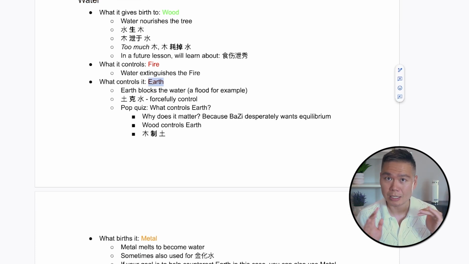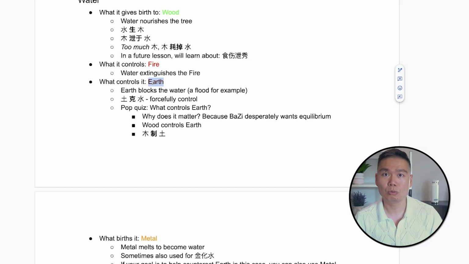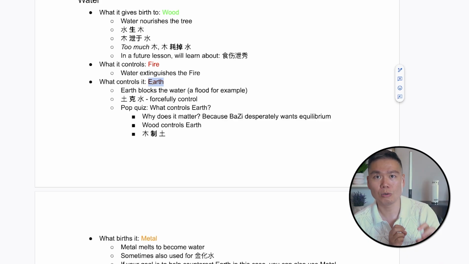That means something is attacking me. In order to achieve equilibrium, I need to find the things that reduce the effect of the thing that controls me. In this case, it's earth. So how do I reduce earth's effect? I have two ways. I can find the thing that will control earth, i.e., I will find the thing that controls the thing that controls me.